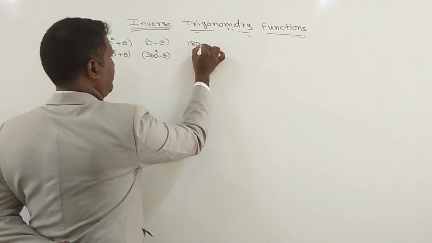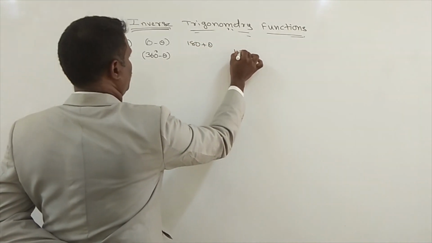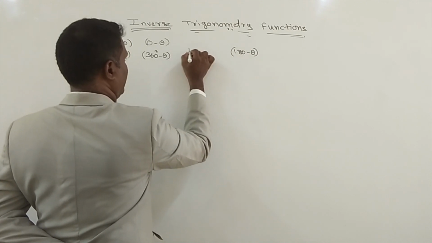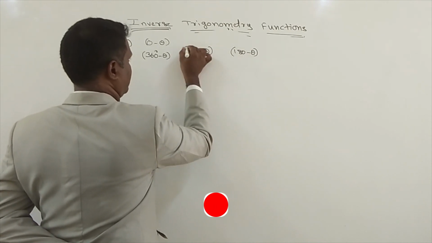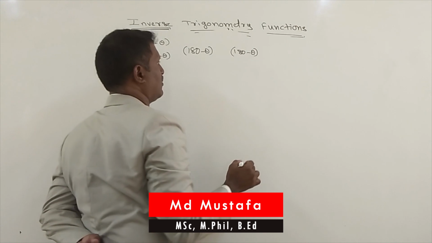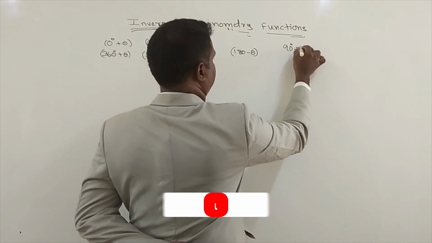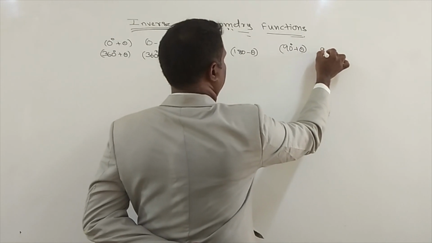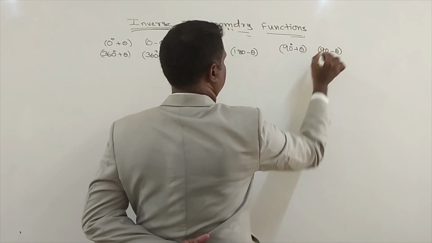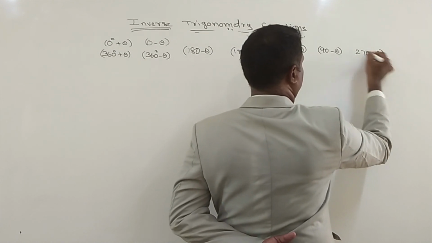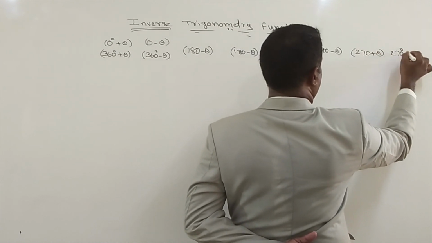Similarly, 180 plus theta. Next, 180 minus theta. Again, 90 degree plus theta, 90 degree minus theta. Again, 270 degree plus theta. Again, 270 degree minus theta.